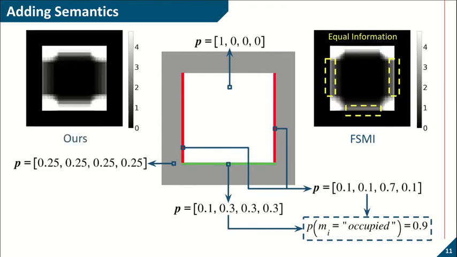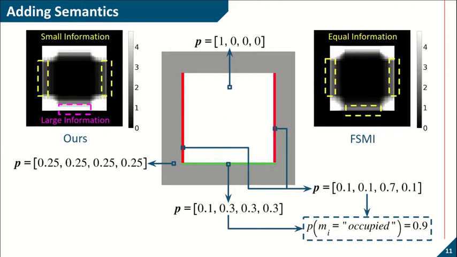This is evident by examining the information surface obtained from our method. We can see that visiting the green wall, which has high uncertainty, yields larger information compared to the red walls, which have low uncertainty. These experiments hint at more efficient exploration using our proposed semantic information measure.